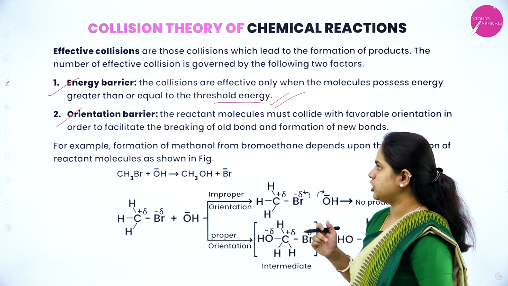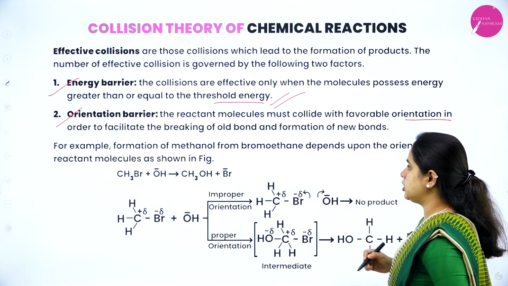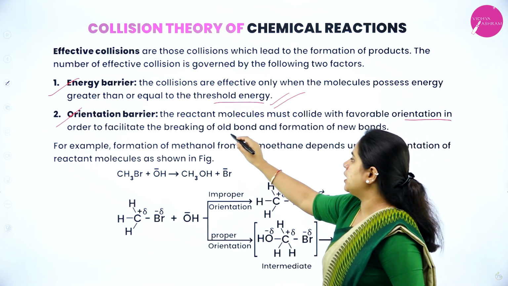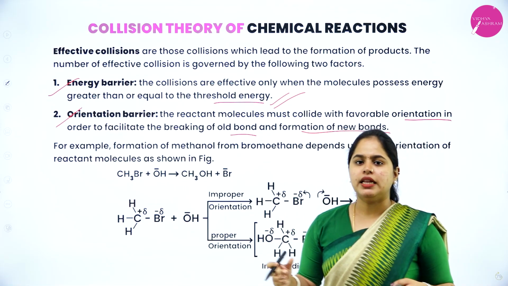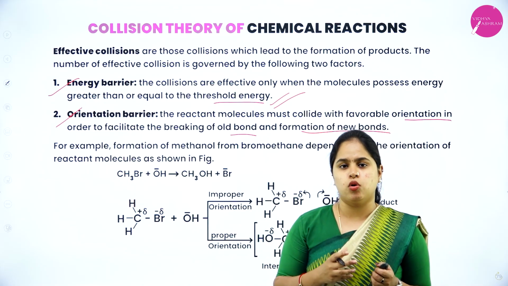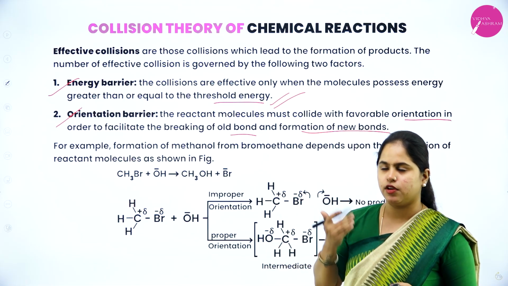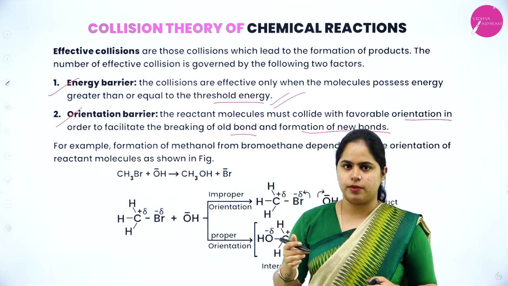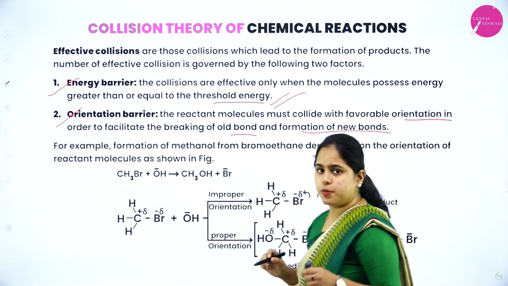Next one is orientation barrier. The reactant molecules must collide with favorable orientation in order to facilitate the breaking of old bonds and formation of new bonds. That means the reactant molecules can't collide with each other in random directions. That has to happen in a proper direction itself. That is what the orientation barrier is. Again, it must collide with favorable orientation in space.